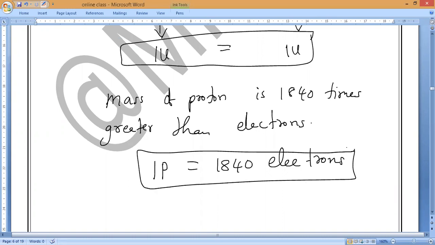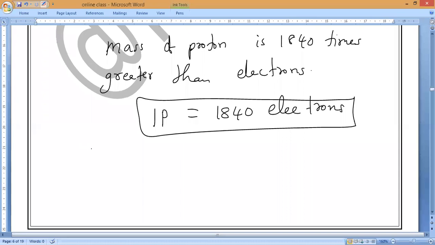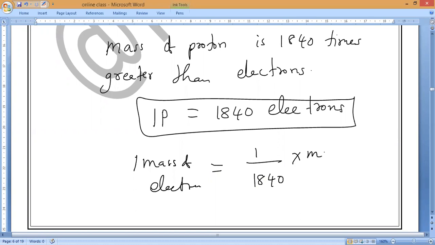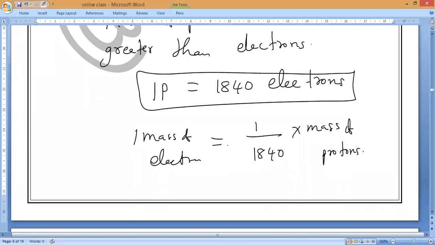Everyone clear? From this we can also say the mass of one electron is equal to 1 by 1840 times the mass of a proton. Understand, everyone? That is what you have to remember. This is all about the mass of a proton.